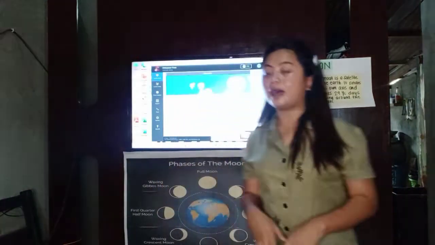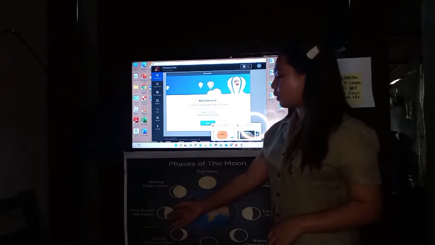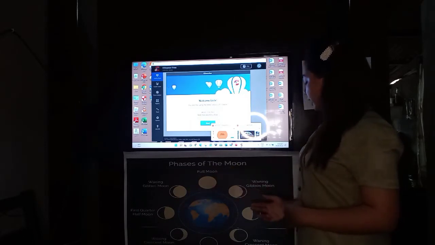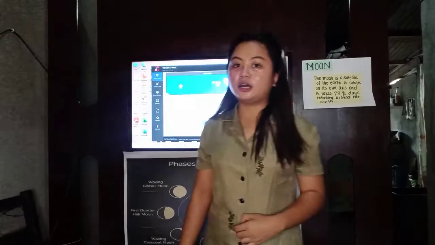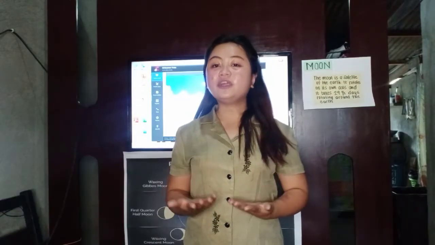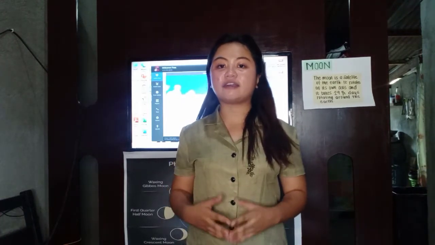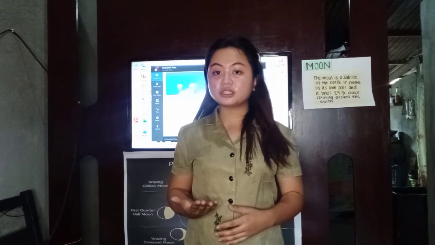Again, class, as a recap, the phases of the moon are new moon, waxing crescent, first quarter, waxing gibbous moon, full moon, waning gibbous moon, last quarter, and waning crescent moon. And remember this, the moon seems to change in shape as it turns around the earth once. And the shape of the moon we see depends on the positions of the sun and earth.